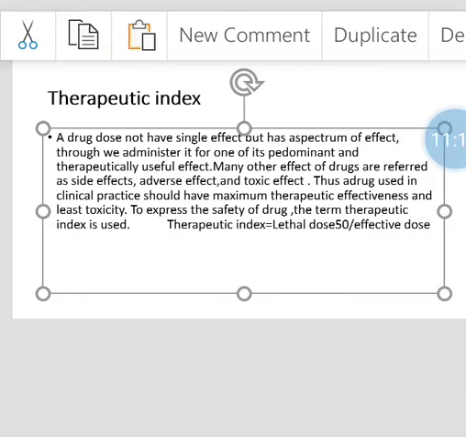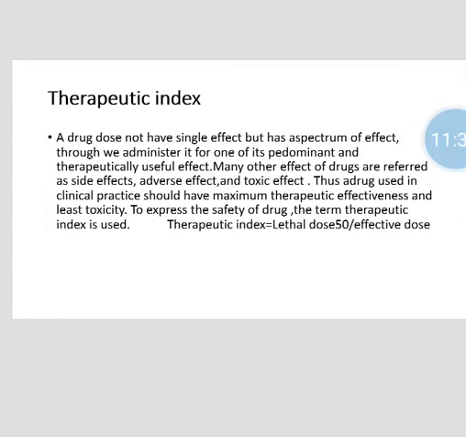Thus, therapeutic index is a ratio of lethal dose and effective dose and indicates the relative margin of safety of a drug. Therapeutic index is equal to lethal dose divided by effective dose. This index alone is sufficient for assessment of the relative safety of a drug.